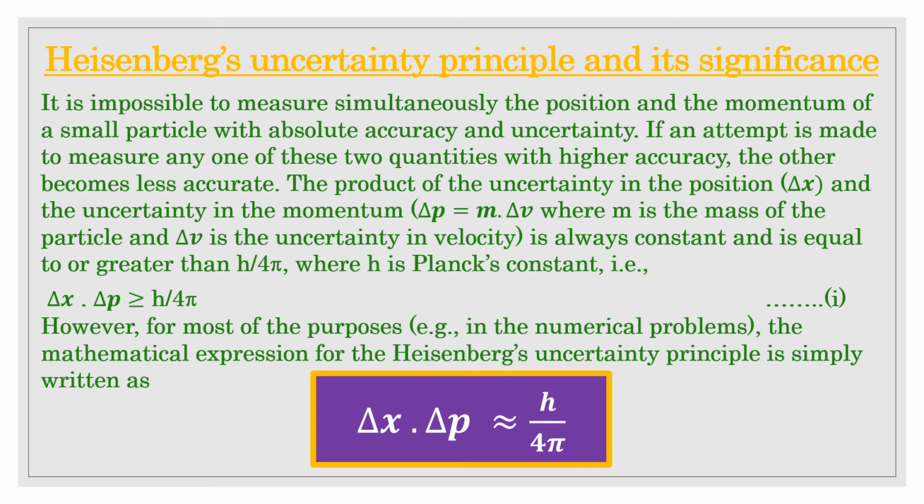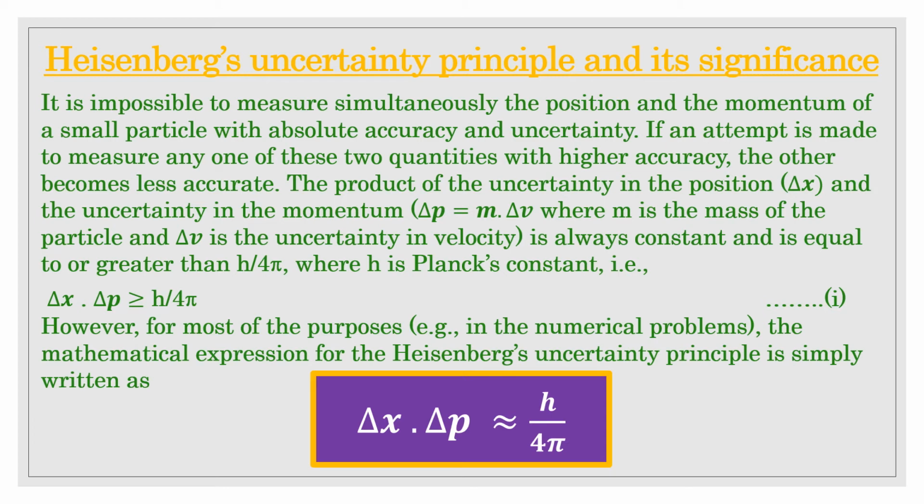And the statement is like this. He stated that it is impossible to measure simultaneously the position and momentum of a small particle with absolute accuracy or certainty.